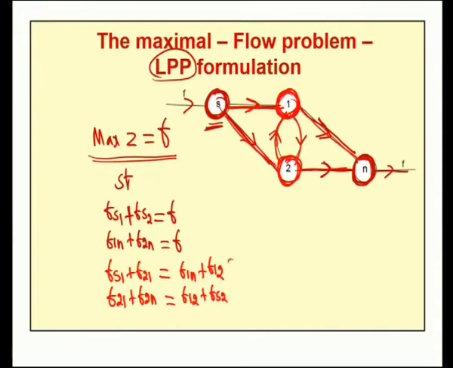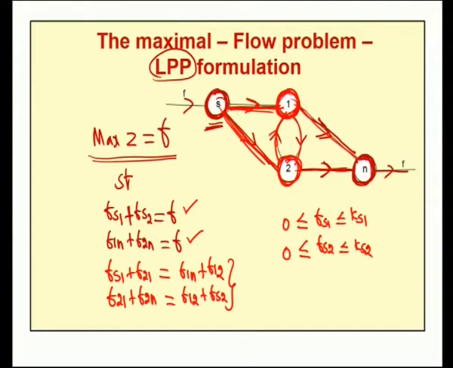So, these two constraints are the conservation constraints for the intermediate nodes, this constraint is for the source node, and this constraint is for the sink node. Now, the flow in each arc, the flow Fs1, should be less than or equal to the capacity of that arc S1, which is Ks1, which should be non-negative. The same way, for the arc S2, the flow Fs2 should be less than or equal to Ks2, which should be greater than or equal to 0.